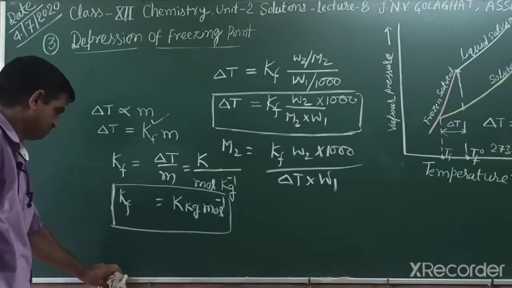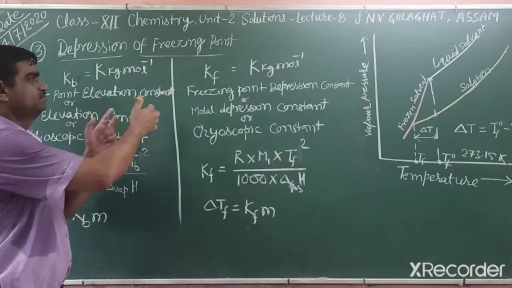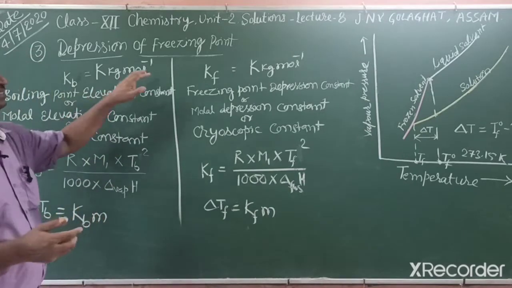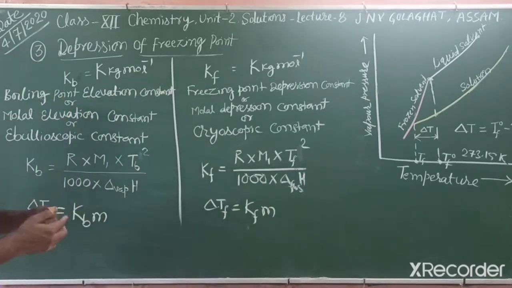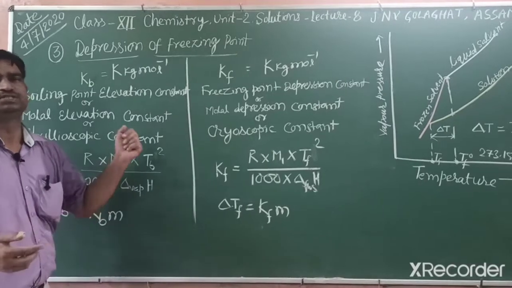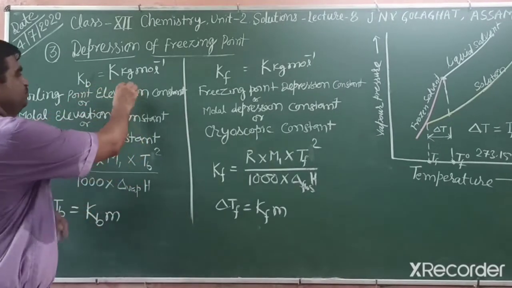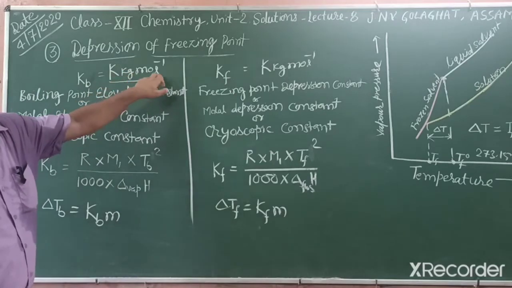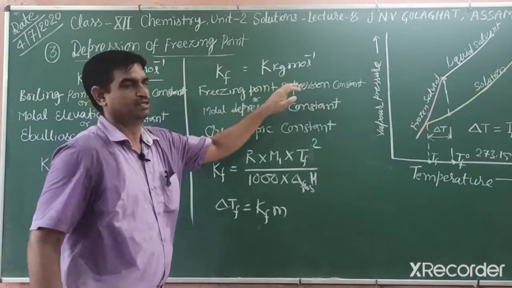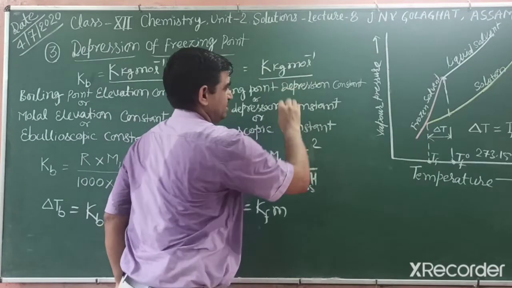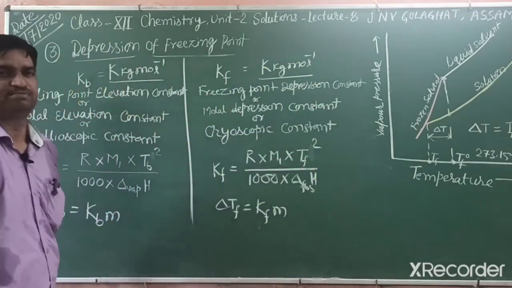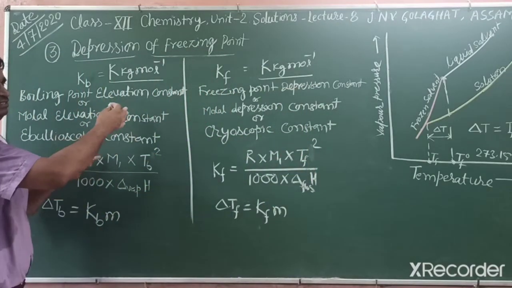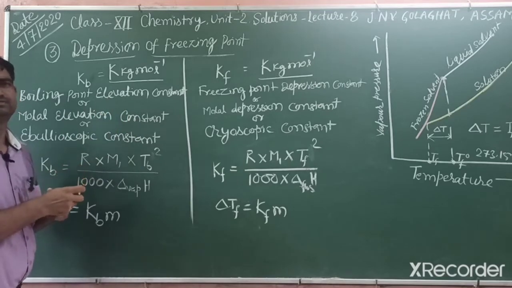Okay. Students, when we compare Kb and Kf, at first we compare their unit. Both have the same unit, Kelvin kilogram mole inverse, so there is no difference in the unit of Kb and Kf. Then first we learn their names.